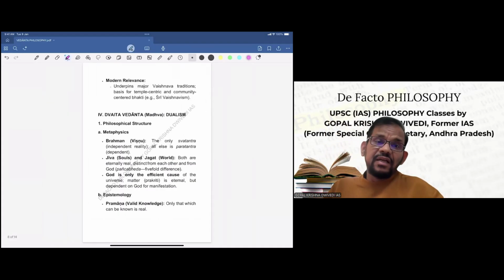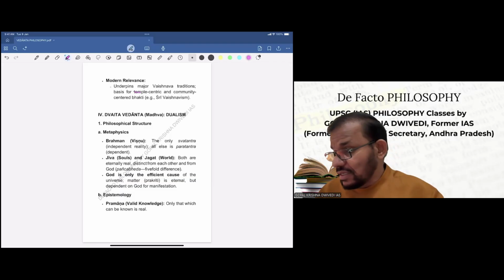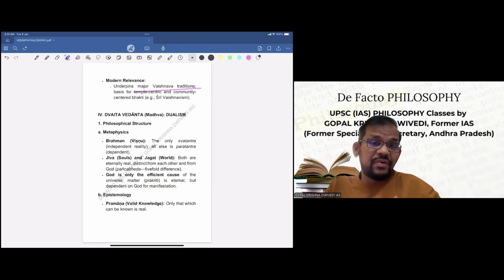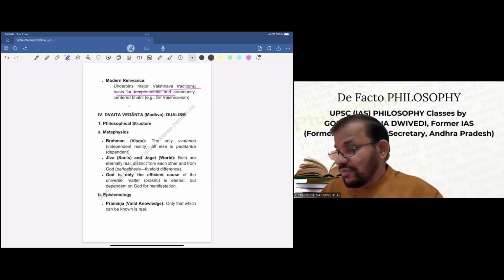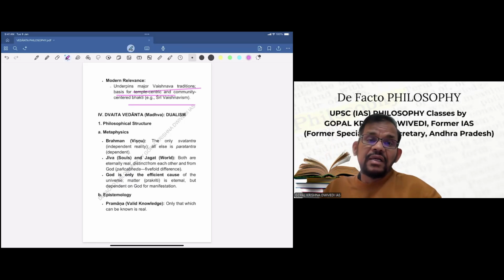But still, there is also modern relevance for modern times. It underpins major Vaishnava traditions in India and abroad. Basis for temple-centric and community-centered bhakti. So that also is very, very important relevance as far as Ramanujacharya is concerned.